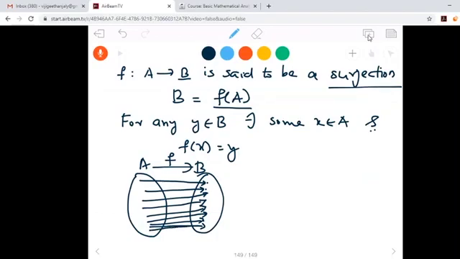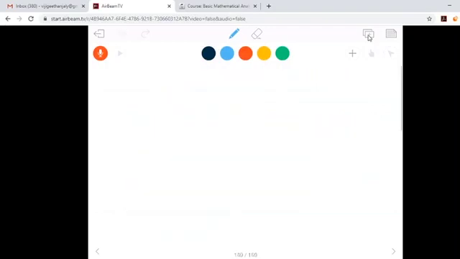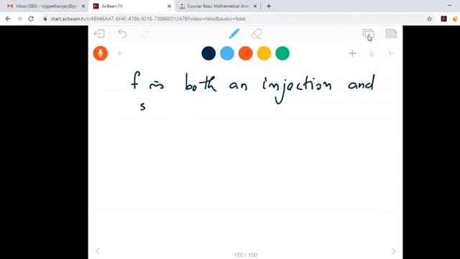It's not a problem for the function being a surjection, but there should be at least one arrow to each element of B. If f is both an injection and a surjection, then we say that that function is a bijection.